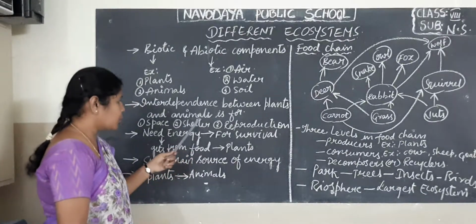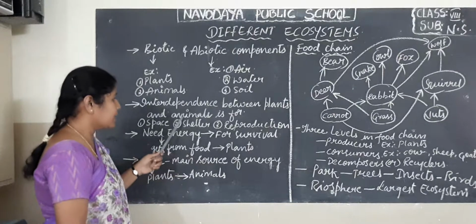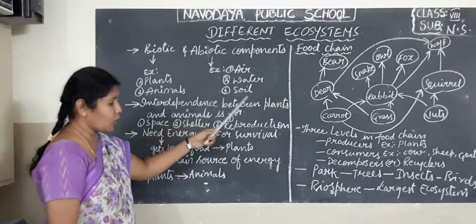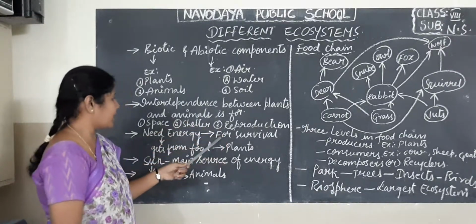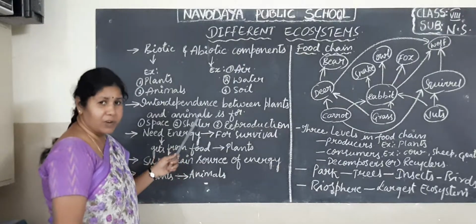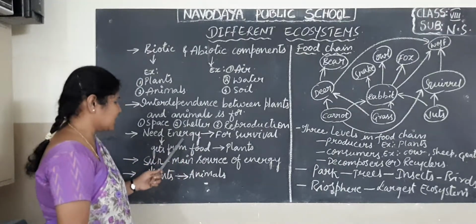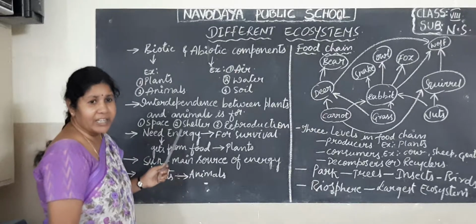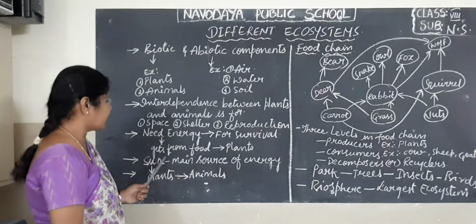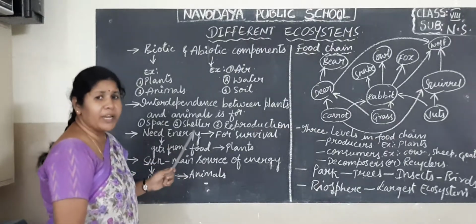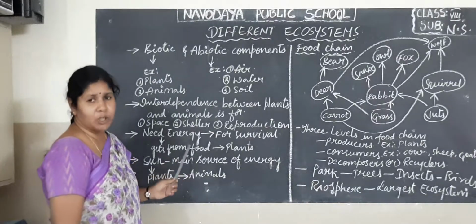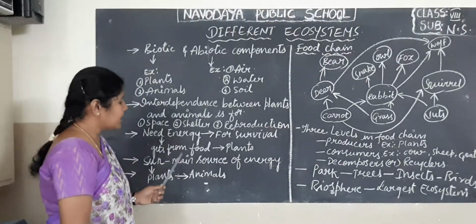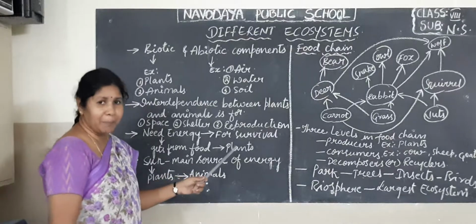Animals are mostly dependent on the plants for their survival. Animals require energy for their survival. From where will they get the energy? They get the energy from the food. So how do the animals obtain the food? The animals obtain the food from the plants.